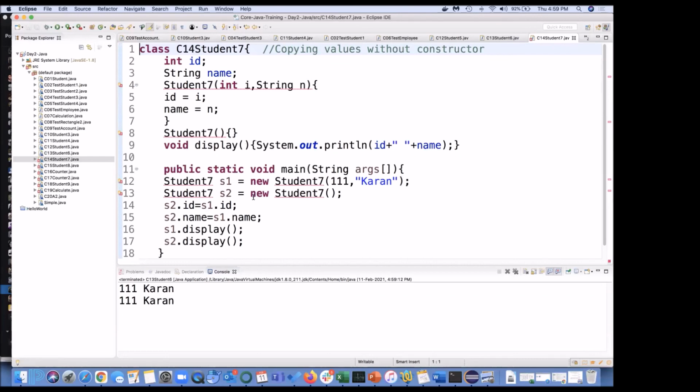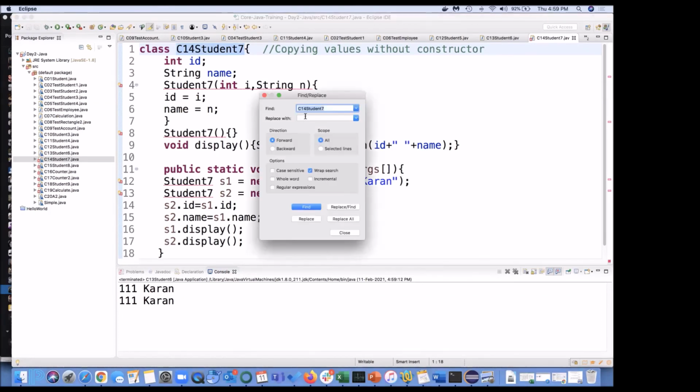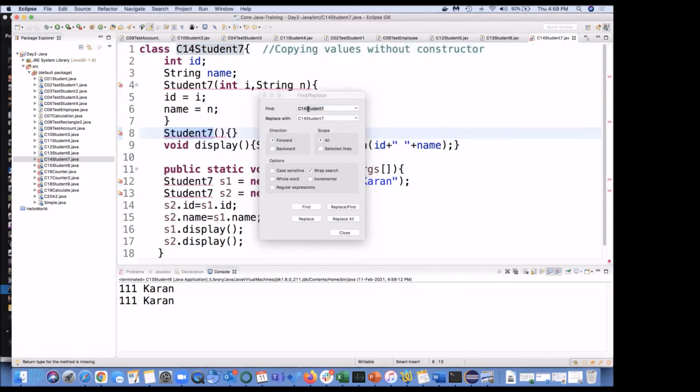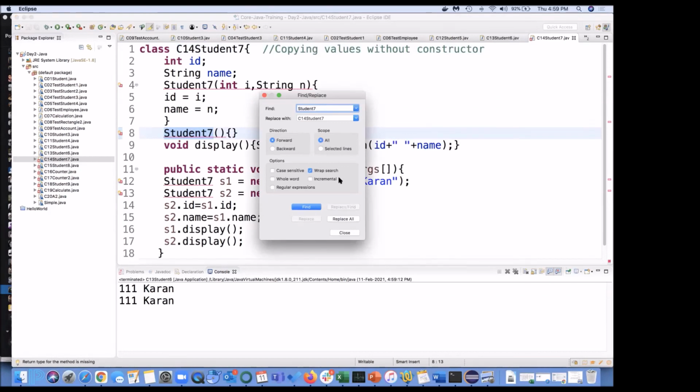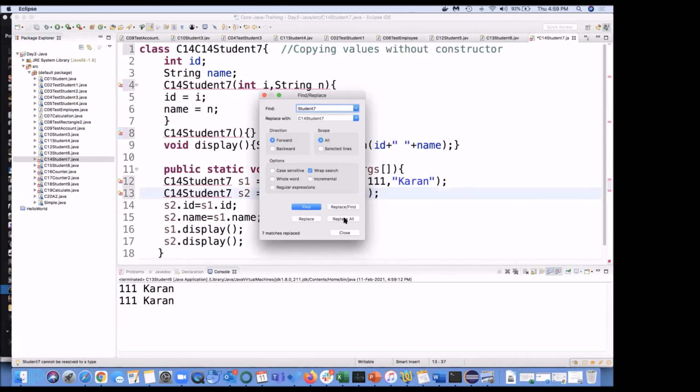This is a little different. Let me resolve this. I have to copy in 1, 2, 3, 4, 5 places. So Control F, replace with this. What I want to replace is this thing, Student 7, everywhere, replace all.